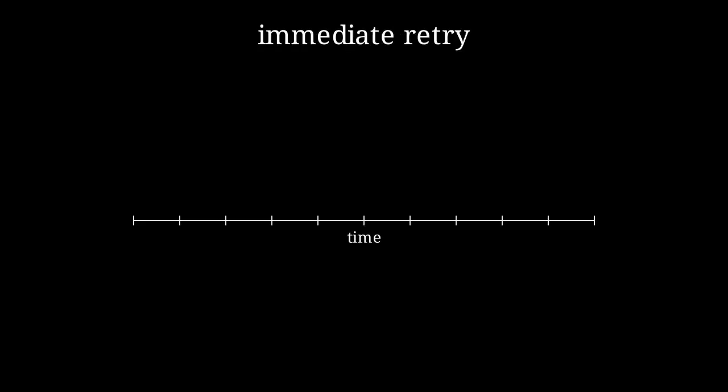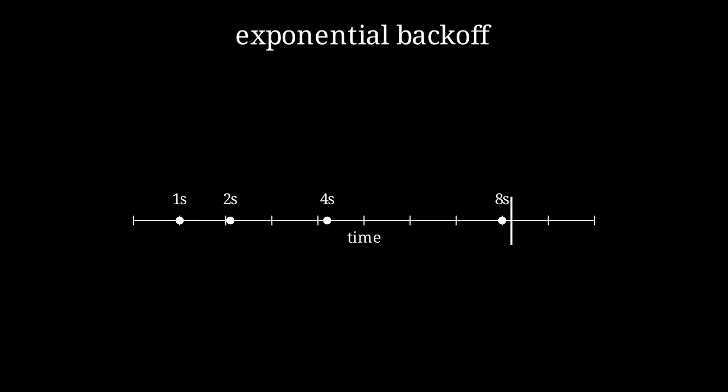Backoff is the first fix. Instead of retrying immediately, the client waits between attempts. The common pattern is exponential backoff, where the wait grows after each failure. For example, wait 1 second, then 2, then 4, then 8. But exponential growth gets huge quickly, so systems usually cap the maximum wait. And once many clients hit the cap, they can all retry at the capped rate, which is still coordinated load. So backoff helps, but backoff alone is not the whole answer.